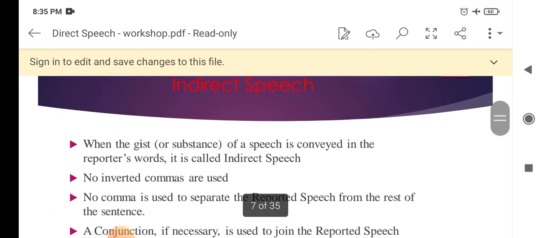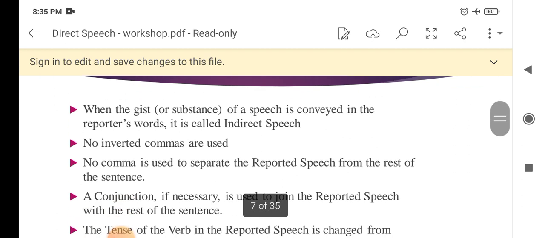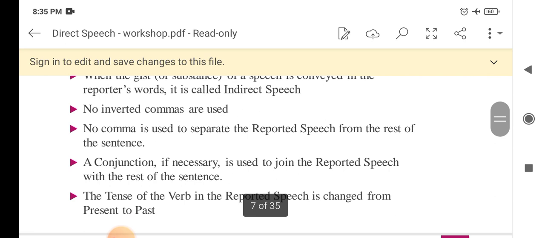Let's know about indirect speech. When the gist or substance of a speech is conveyed in the reporter's words, it is called indirect speech. No inverted commas are used. No comma is used to separate the reported speech from the rest of the sentence. A conjunction, if necessary, is used to join the reported speech with the rest of the sentence. The tense of the verb in the reported speech is changed from present to past.